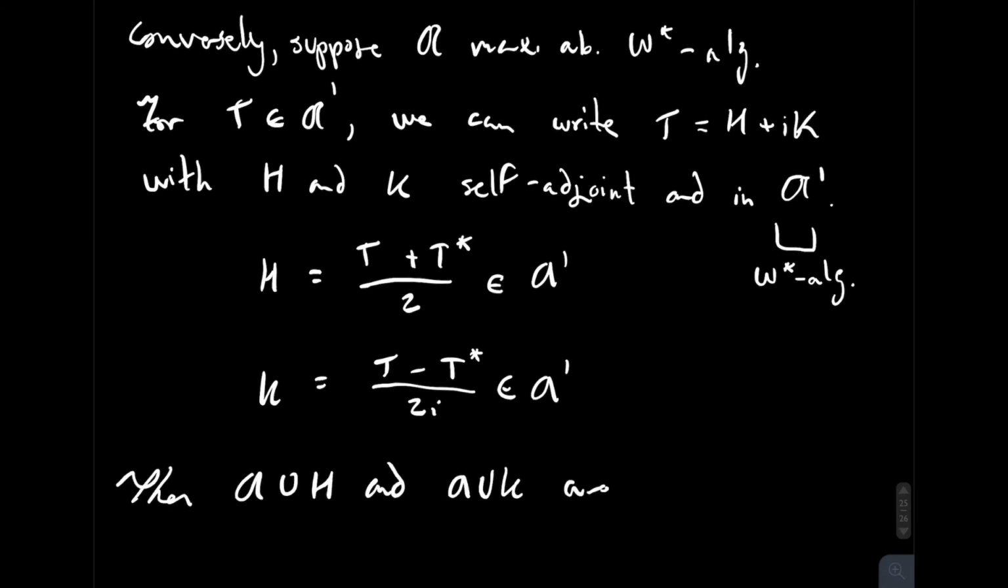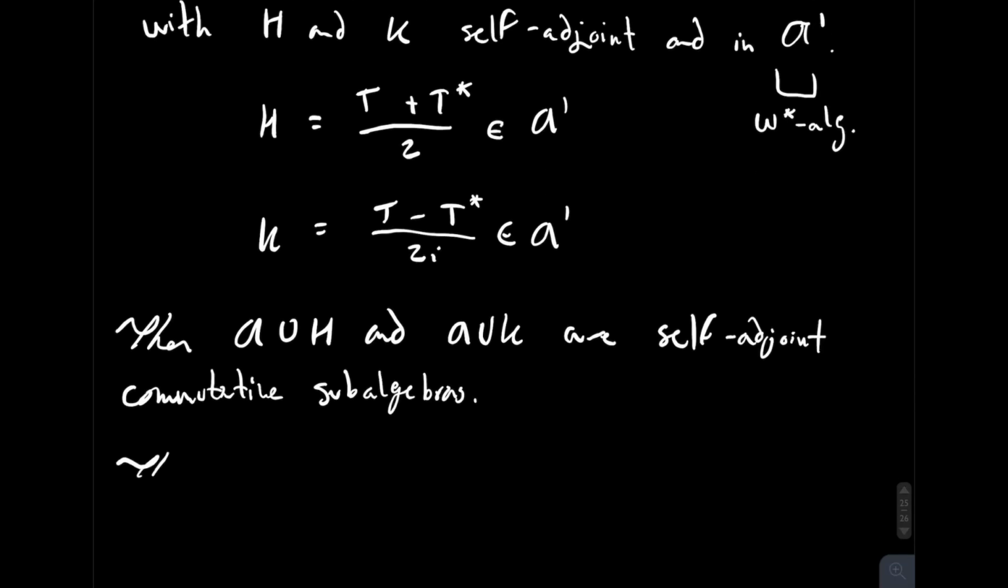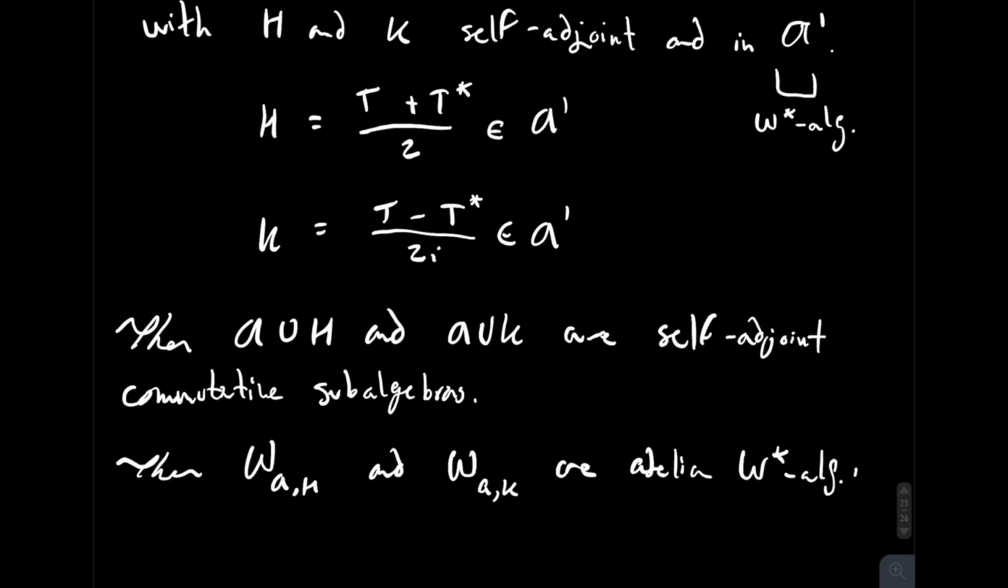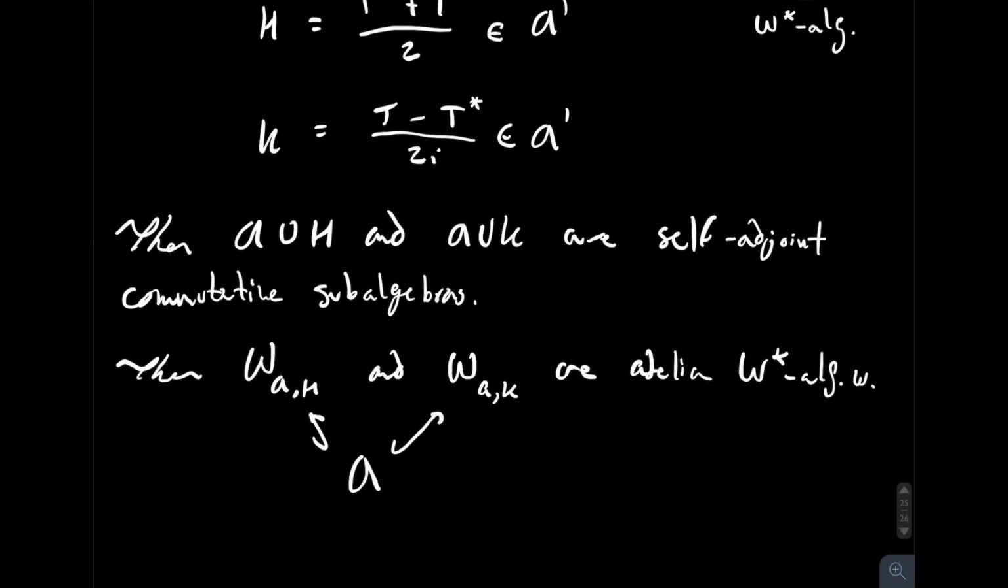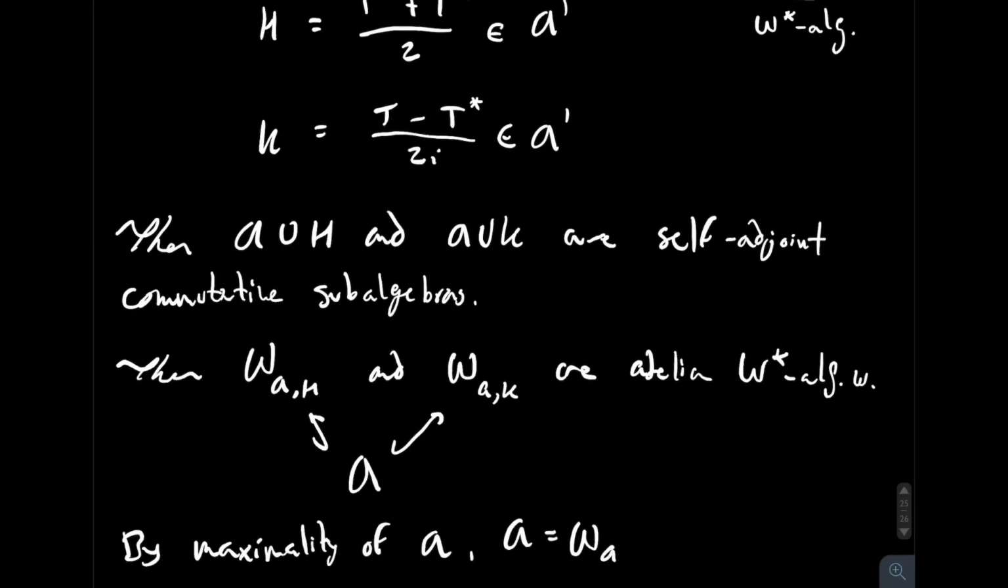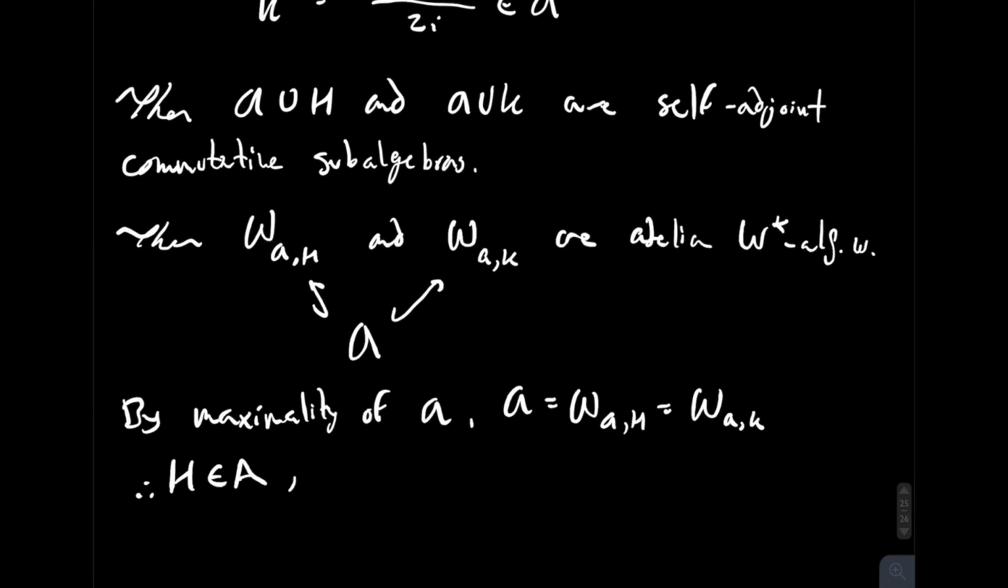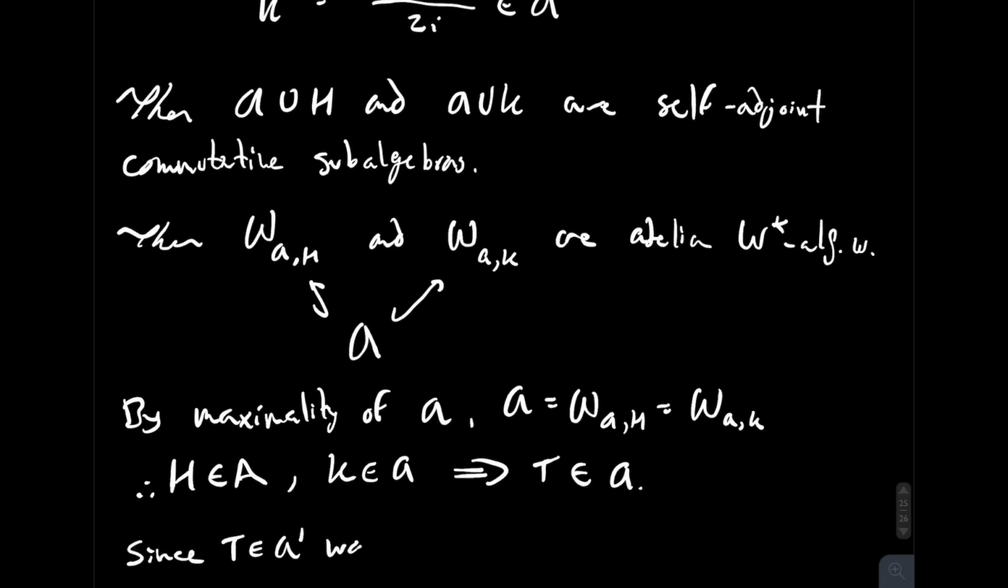and they're clearly self-adjoint. So this is a typo, but I didn't want to fix it. Instead of A union H and A union K, you should have the subalgebras generated by A and H and A and K. And those are commutative because H and K are in the commutant of A, and they're self-adjoint. So then, by proposition 4.47, we get that their closures are abelian W-star algebras that also contain A. So by maximality of A, we have that A is equal to both of these abelian W-star algebras. Therefore, H is in A, K is in A, and we have that T is in A.